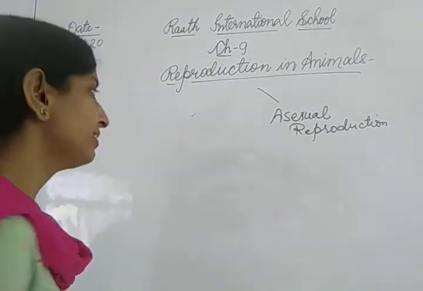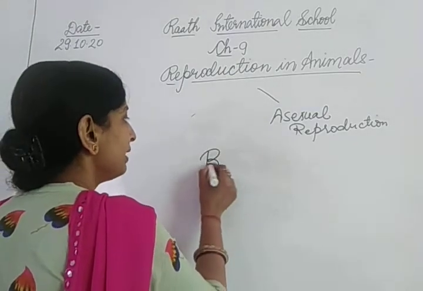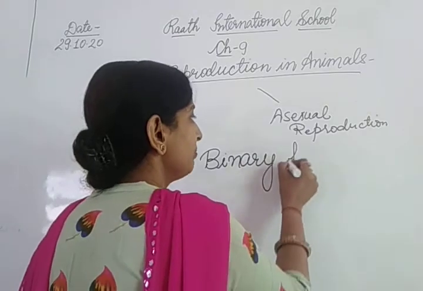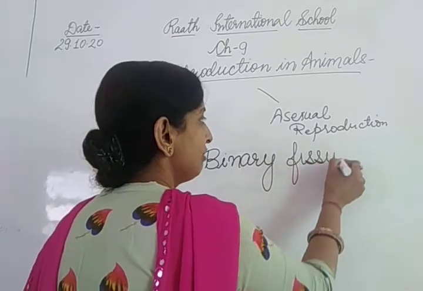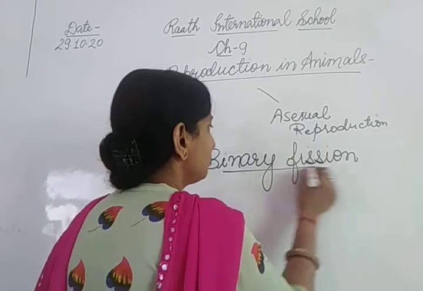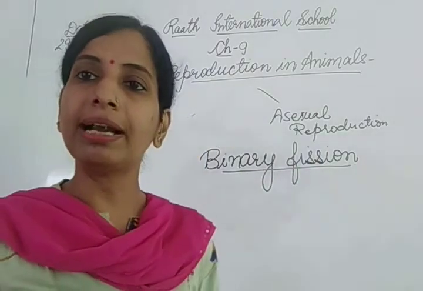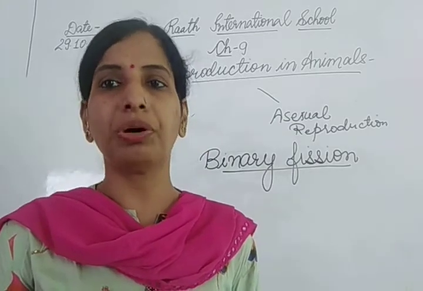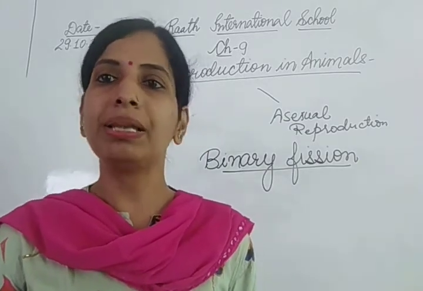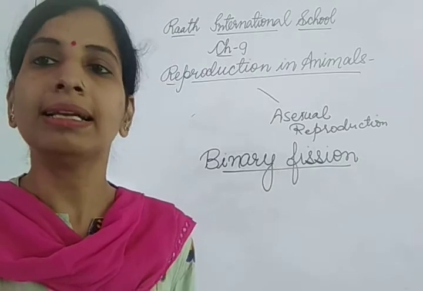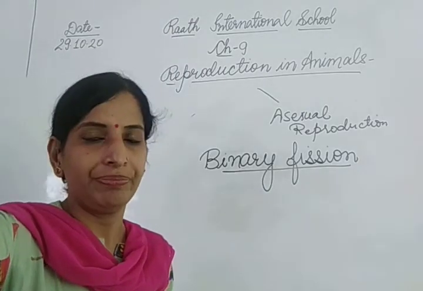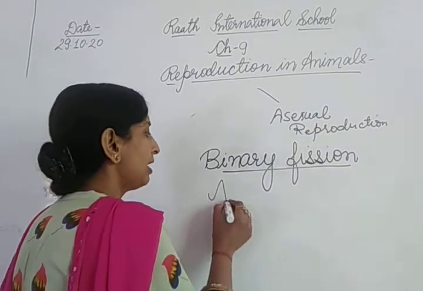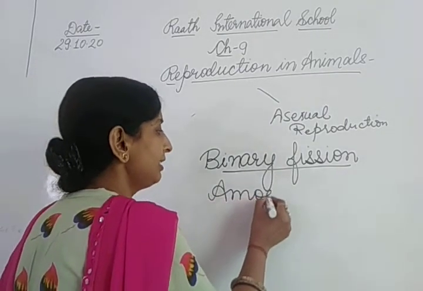What is binary fission? The word binary means two, and the word fission means splitting, means division. So when a cell divides into two, when an organism gives rise to two new organisms by simply dividing into two cells, then it is called binary fission. Here we will take the example of amoeba. In amoeba and in bacteria, binary fission takes place.